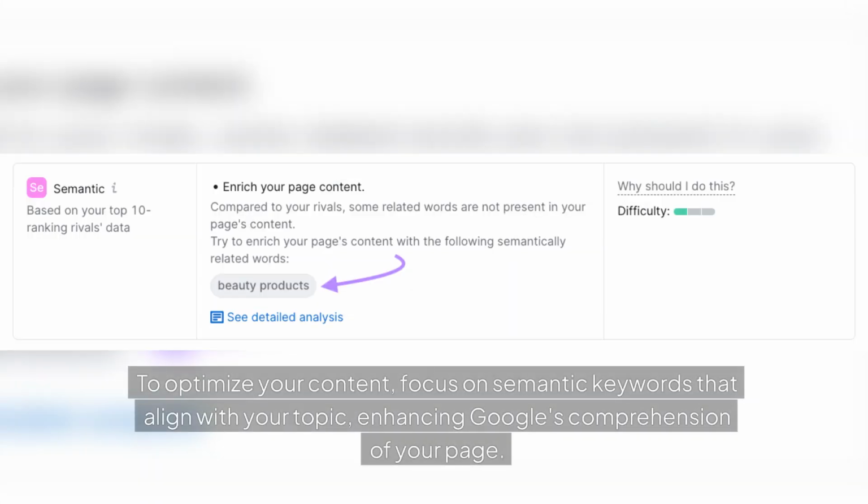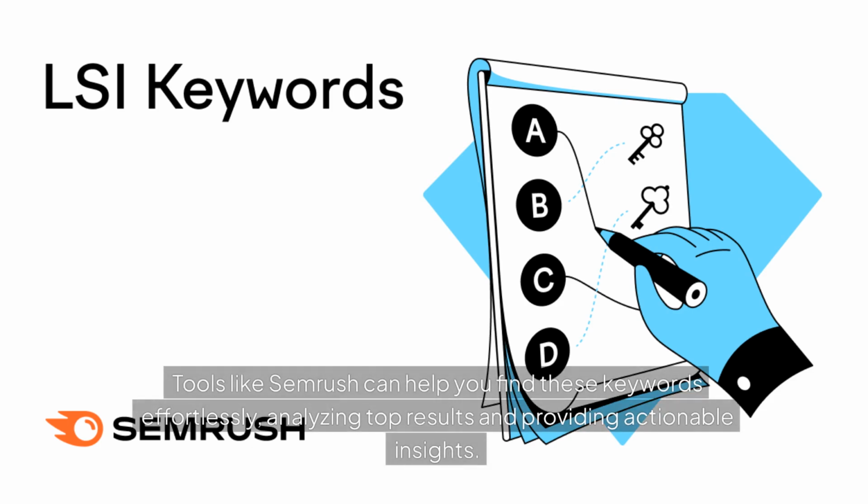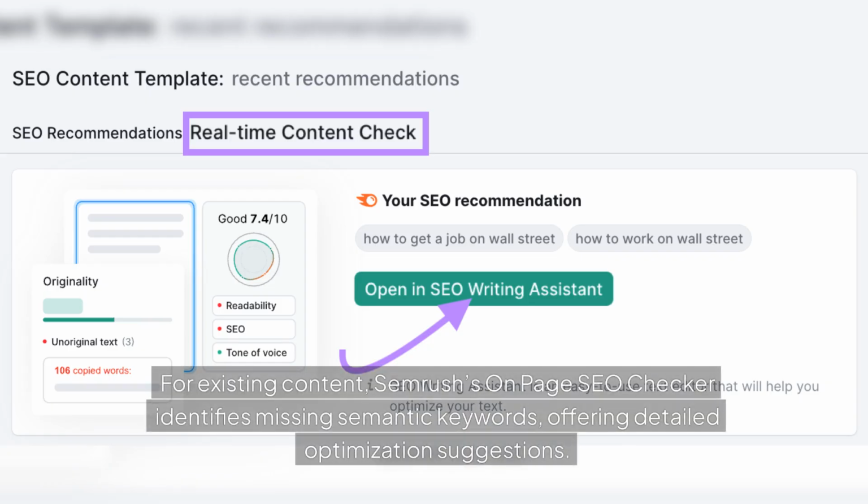To optimize your content, focus on semantic keywords that align with your topic, enhancing Google's comprehension of your page. Tools like SEMrush can help you find these keywords effortlessly, analyzing top results and providing actionable insights. For existing content, SEMrush's on-page SEO checker identifies missing semantic keywords, offering detailed optimization suggestions.